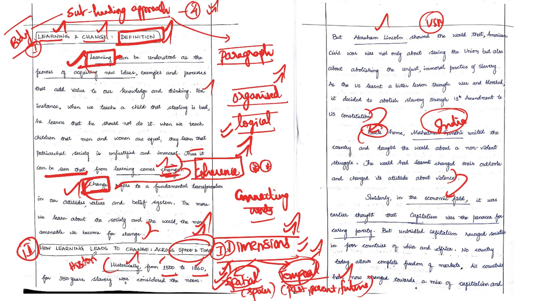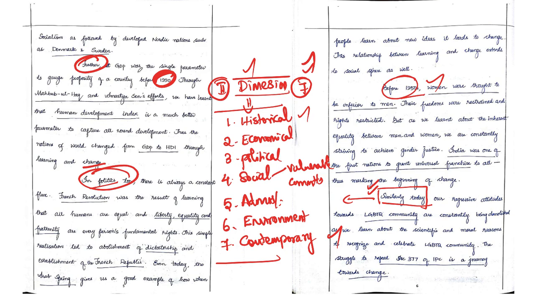He has first written a historical approach, followed by that he has moved to the economic approach, and then he has moved to the GDP. This is also an economic approach. This is a political approach. So if you look at it, first historical, second economic, third political.